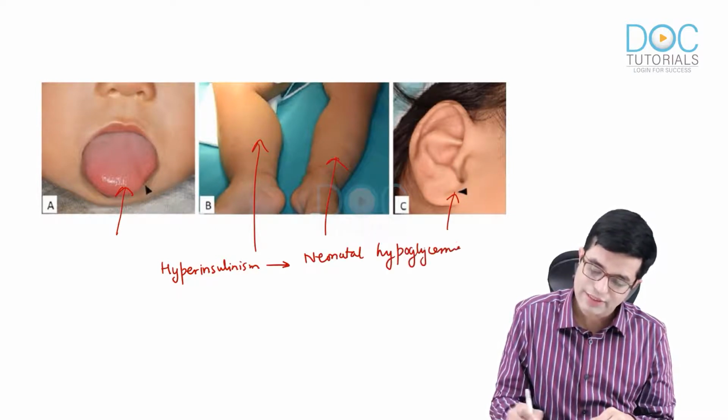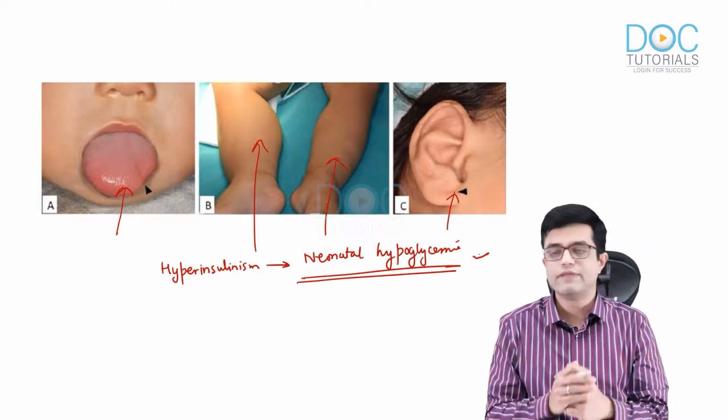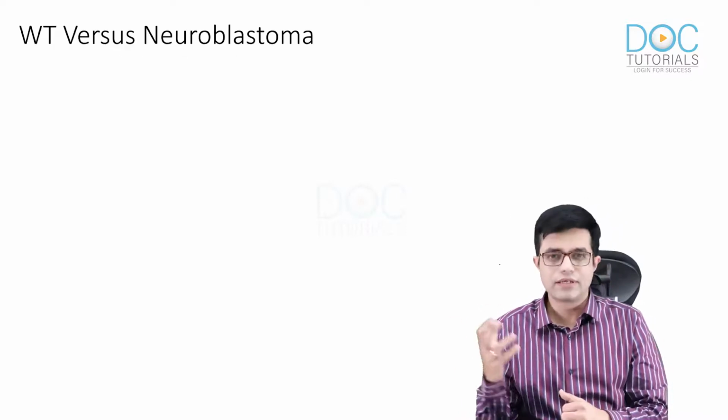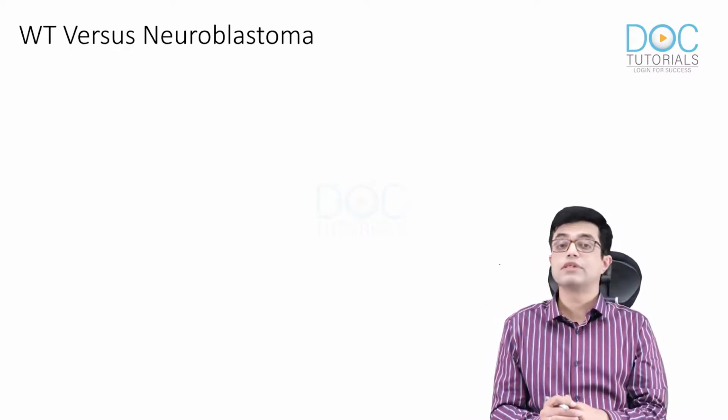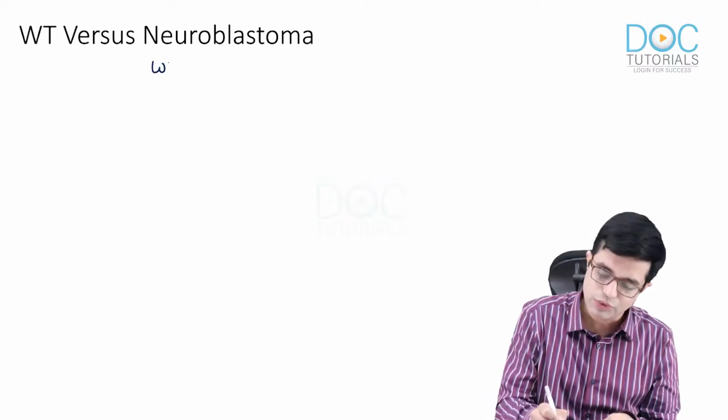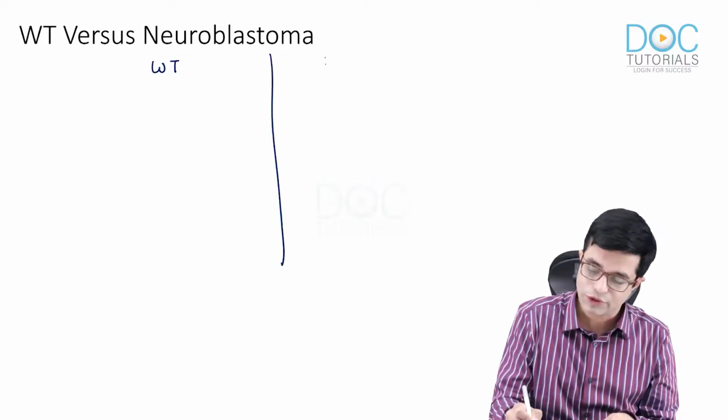So hypoglycemia is one of the neonatal manifestations of Beckwith-Wiedemann syndrome. Now, conundrum. How will you distinguish Wilms tumor versus neuroblastoma? There are many ways of distinguishing them, but the classic things which you are supposed to remember are as follows.